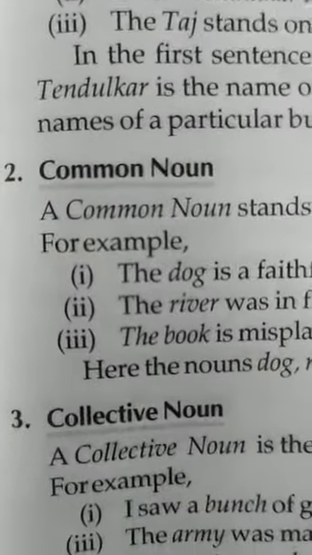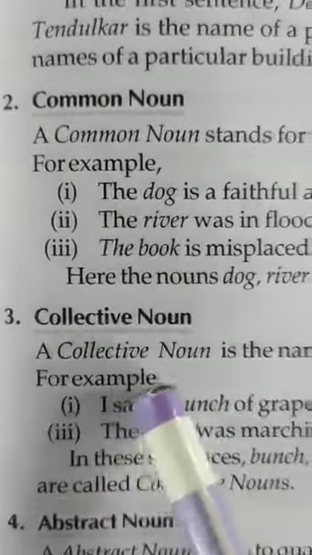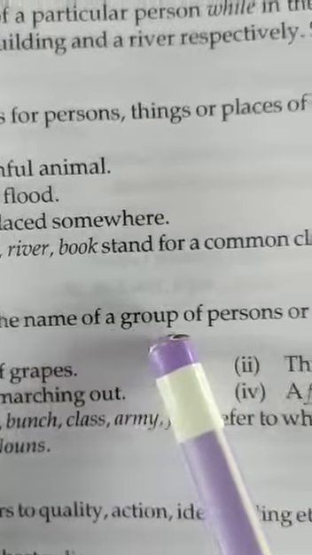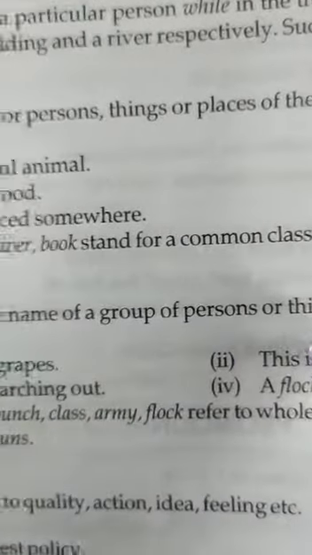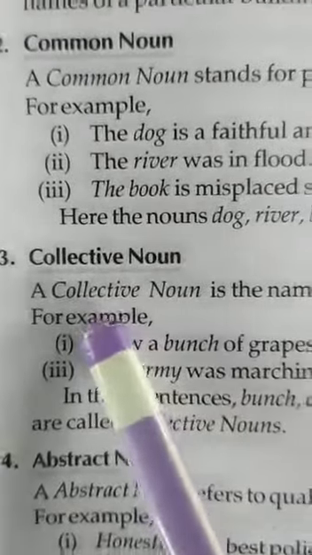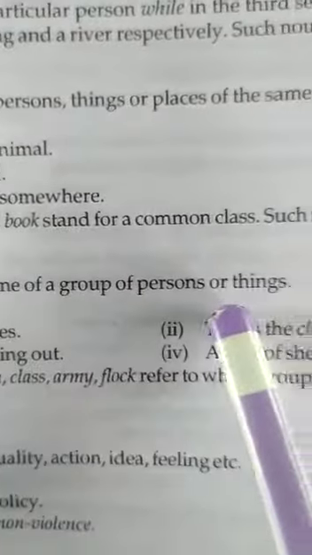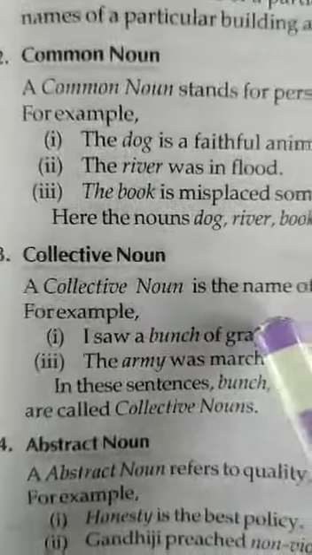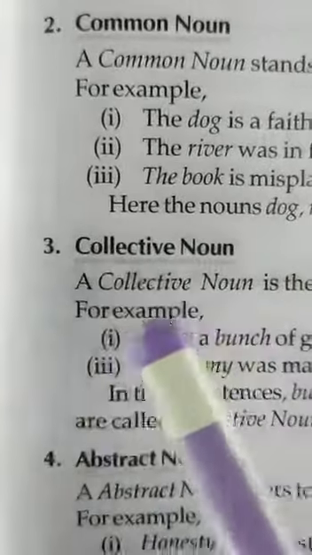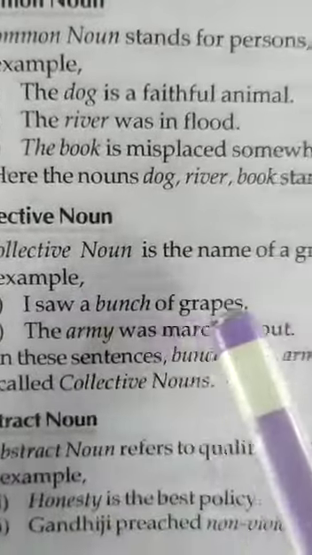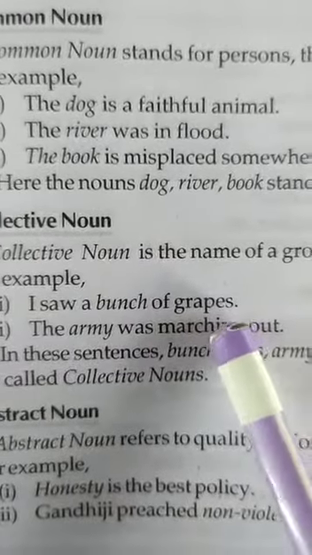Next is collective nouns. A collective noun is the name of a group of persons or things. A name of the group of persons or things, we can give the name collective noun. For example, I saw a bunch of grapes.